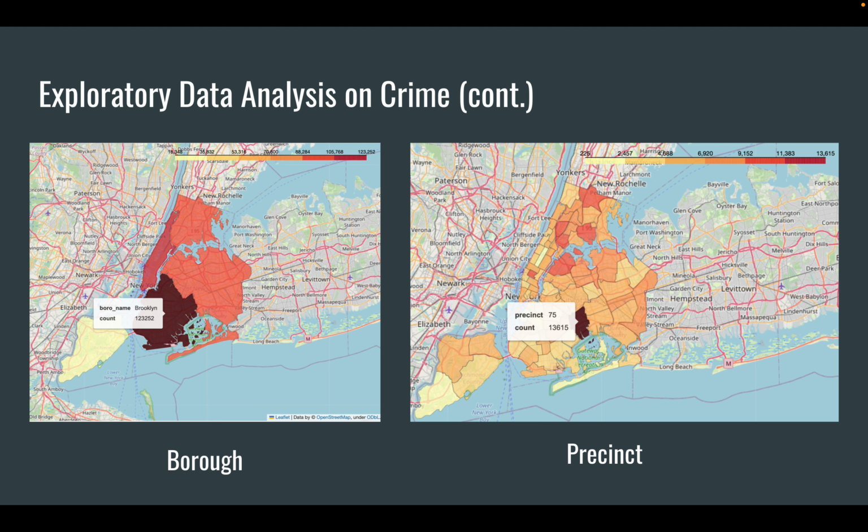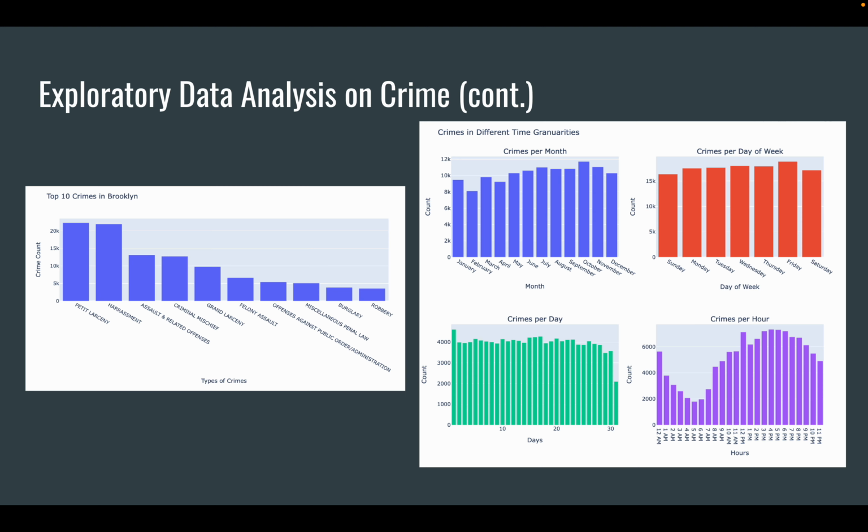So let's explore what crimes are most common and when they occur most frequently. Here we see that petit larceny and harassment are the top two crimes in Brooklyn in 2021. Petit larceny is just small, non-violent theft, like stealing a wallet from someone's locker. To the right, I created subplots with crime count at different granularities. So crime counts per month, per week, per day, per hour.